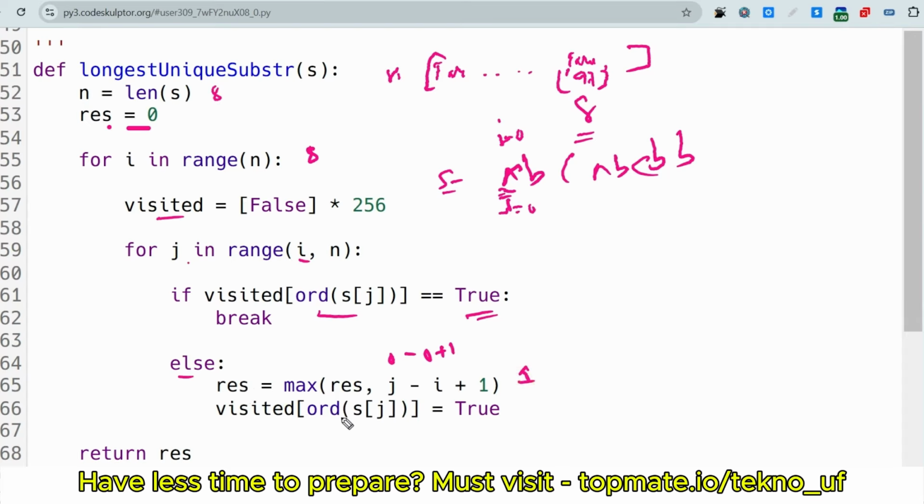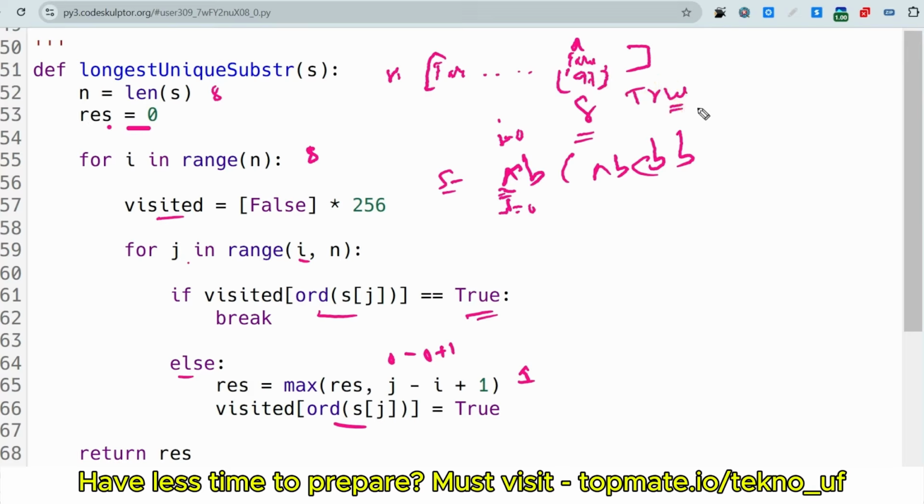Then visited of the ASCII value is equal to true. It was false at first, but we have visited this character a, so we have to make it true because we have already visited it. So this 97th element becomes true right now.